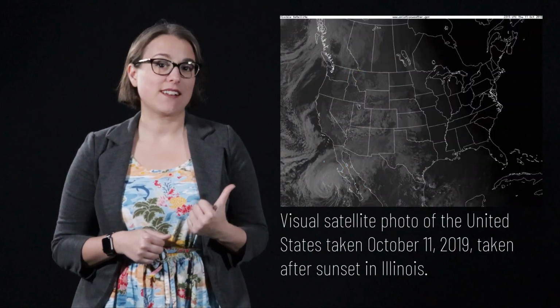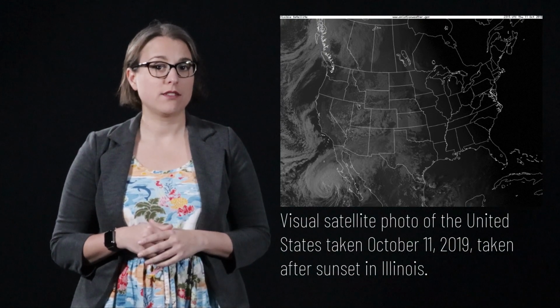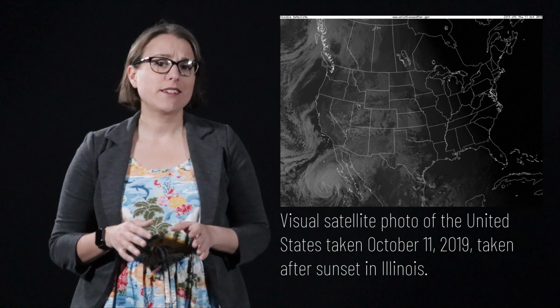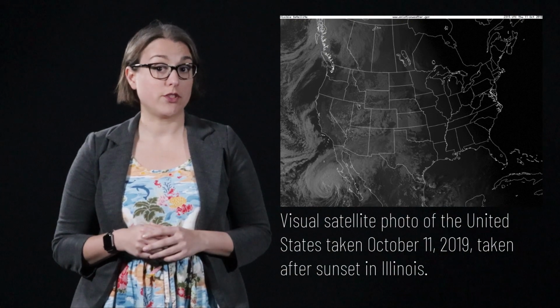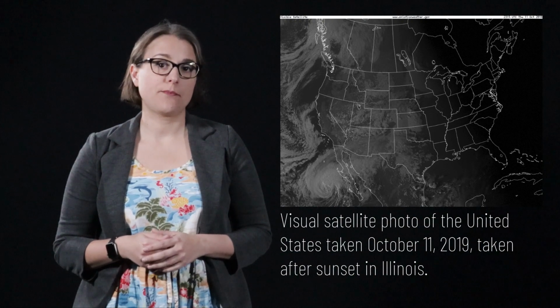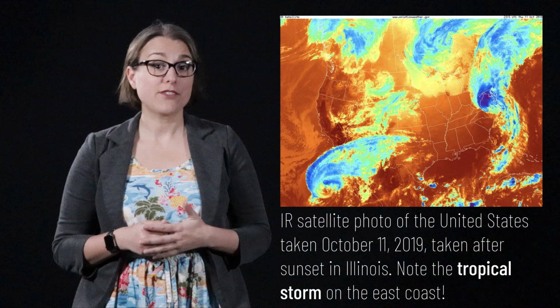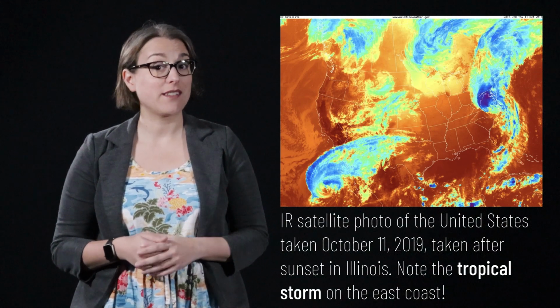This is a visual satellite image taken just after sunset in Illinois on October 11, 2019. The entire East Coast and most of the Midwest is dark, due to the fact that there was no light present to create an image. The IR satellite view shows a very different picture, that of a tropical storm that had recently made landfall on the East Coast.